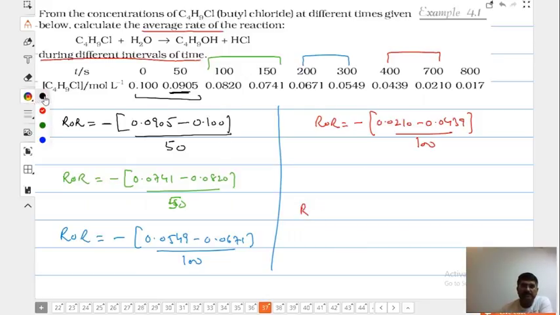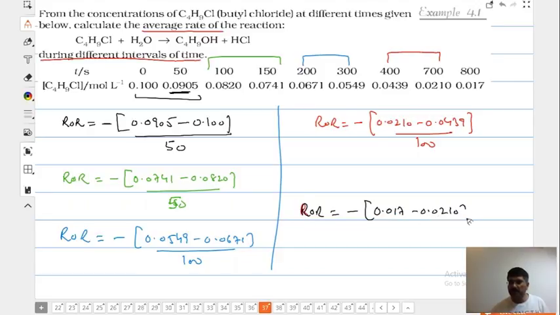Now the last one. Rate of reaction minus. Why minus? Because it is a reactant. Why did I put this minus? It is 0.017 minus 0.210 by 100, children. You got it? Now you understand. This is smaller, this is larger. Yes, I'm taking the nearest because he has asked during different intervals of time. So this minus will become.